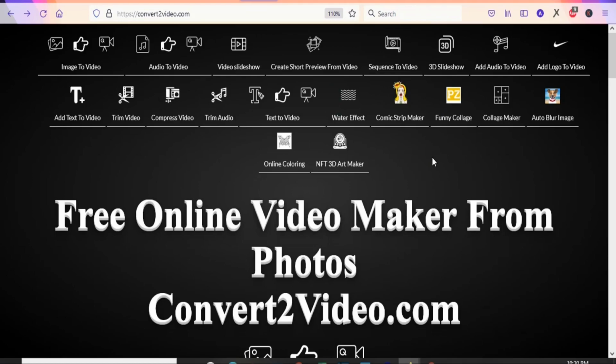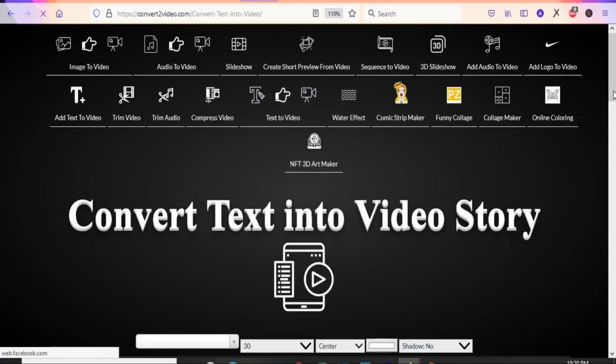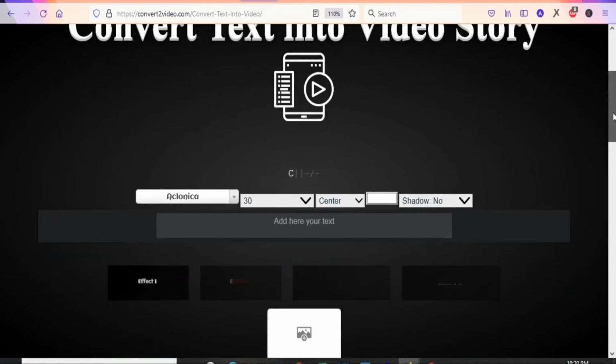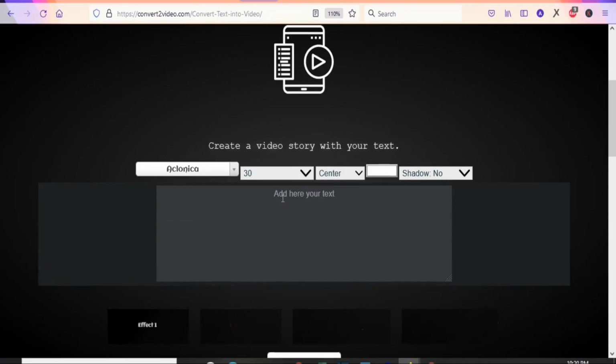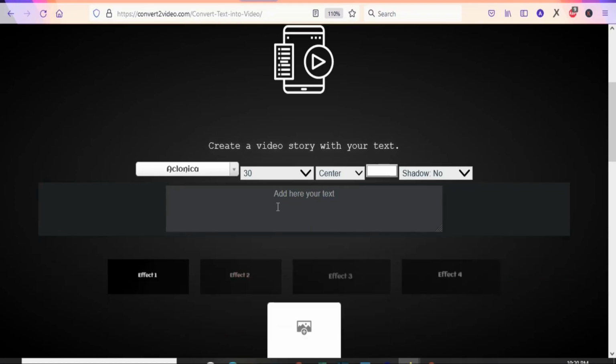Now what we are going to do is convert text to video. So you are going to click on this option right here. Once you click text to video, you are going to see a page like this. What you are going to do is copy and paste your text right here. Let me drag it for you to see. You can see you are going to paste the text here. Any text that you have, you can convert it to a video.